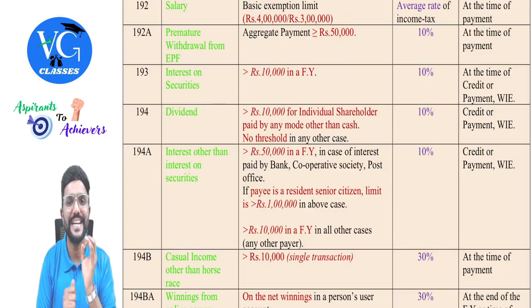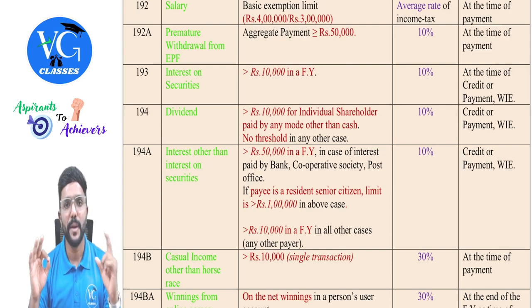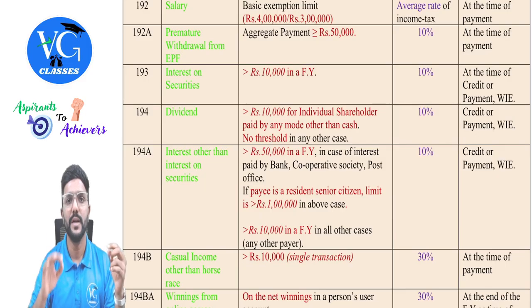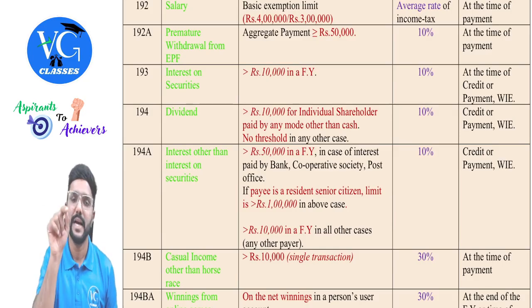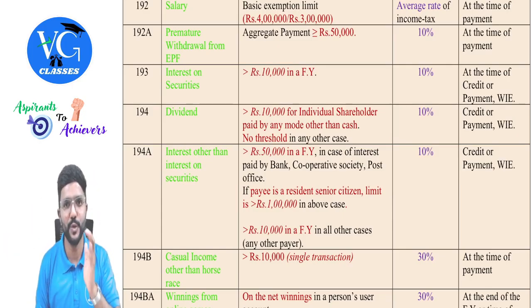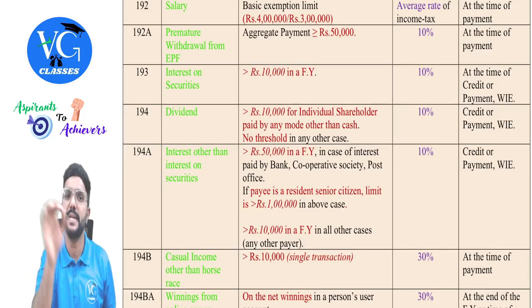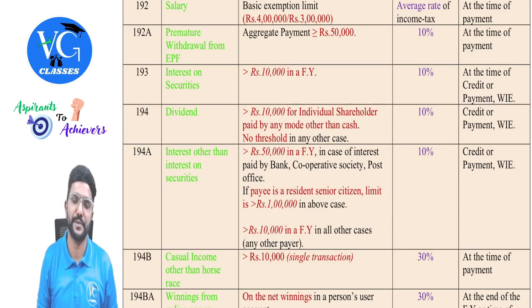And if the amount paid is more than the threshold limit, assume the threshold limit is 10,000 and the amount paid is 12,000. Should TDS be deducted on 12,000 or only 2,000? Entire 12,000, guys. If the payment made is more than the threshold limit, then on the entire amount TDS has to be deducted. Got it? For most of the sections, this is the provision. But here and there are a few exceptions where TDS has to be deducted only on the excess amount. When I go to that particular section, I will specifically mention it. But until then, wherever we see threshold limits, you should know that if the amount paid is more than the threshold limit, TDS has to be deducted on the entire amount. So in my example, on the entire 12,000, TDS has to be deducted, guys.